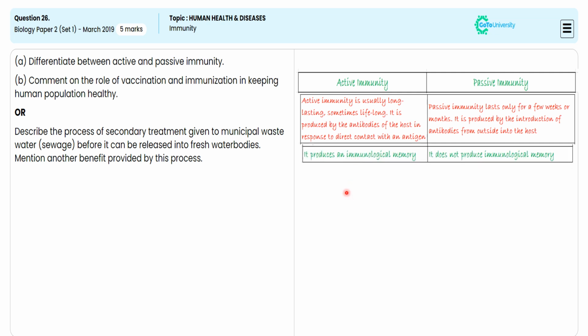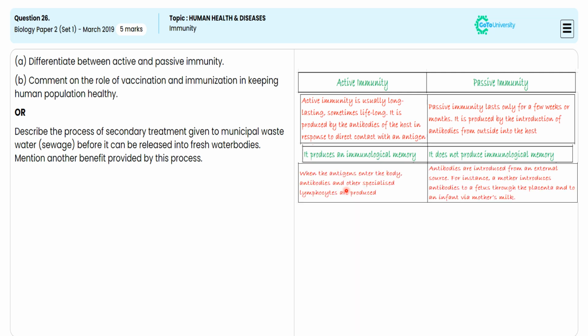In active immunity, we are illustrating that when the antigen enters the body, antibody and other specialized lymphocytes are produced. Whereas in passive immunity, we are specifying antibodies are introduced from an external source. For instance, a mother passes antibody to the fetus through the placenta, and to the infant via mother's milk as well. For this specification, we are getting 1 mark. In this way, we are satisfying the 3 mark demand of the first sub-question.